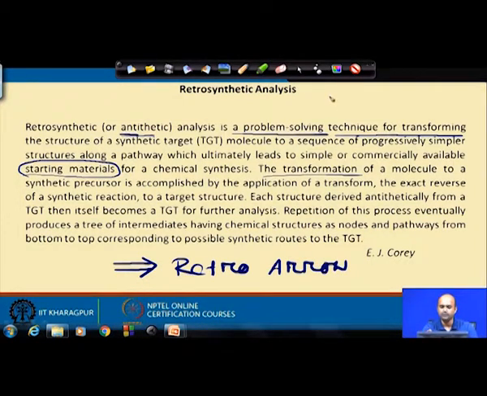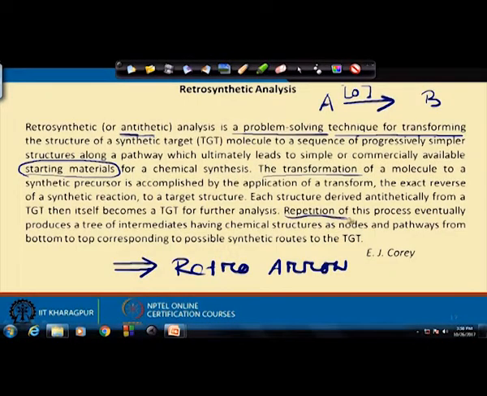When you do a forward reaction, you put a starting material A, you put an arrow, you put some reagent, let us say you are doing an oxidation reaction, you get B. This is a forward arrow. If you do this arrow, it is called a retro arrow, which can be done on a piece of paper or even on a computer. So, the repetition of this whole process eventually leads to a tree of intermediates. I will explain it again.